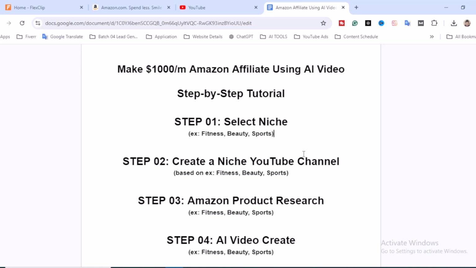If you love to spend time on esports more often, then you are likely to create esports videos or esports related products. Maybe that's your interest. You must find your first interest. I'm not forcing you to find within these three categories. You can find your own ways. All right, so I'm going to select fitness. I'm interested in fitness and I want to go forward with fitness.